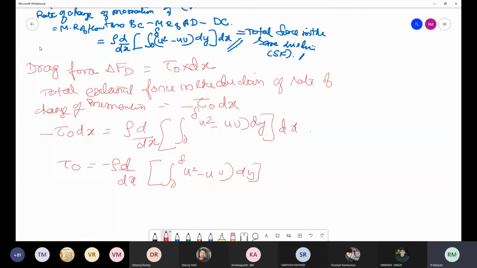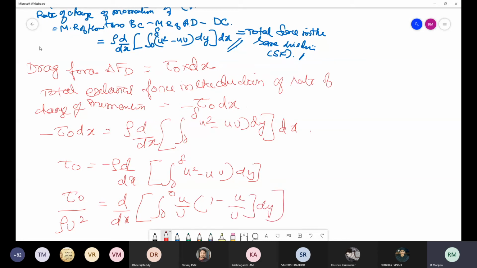Okay, then you can integrate and then differentiate. So the final form you will be getting is tau naught by rho U square is equal to d by dx of integral 0 to delta of small u by capital U into 1 minus small u by capital U into dy. This is the final form you will be getting. And what about this?